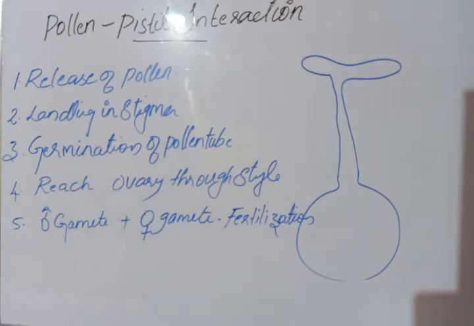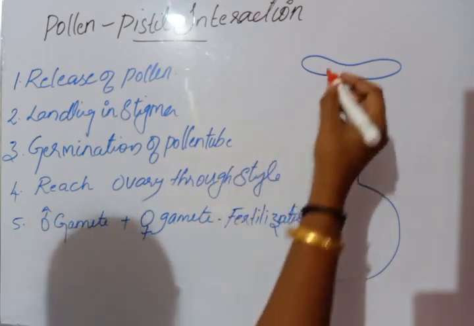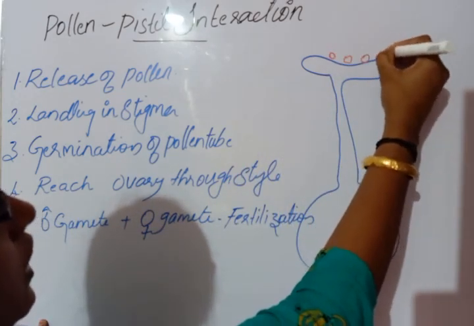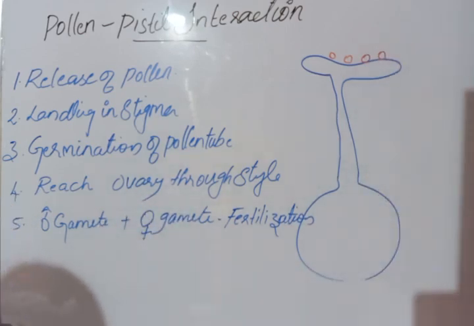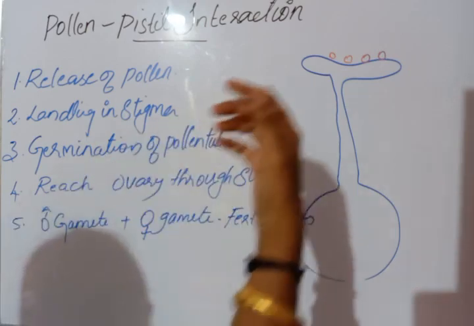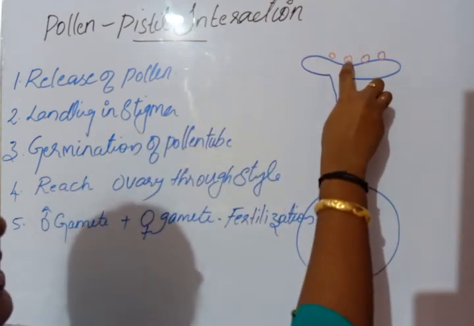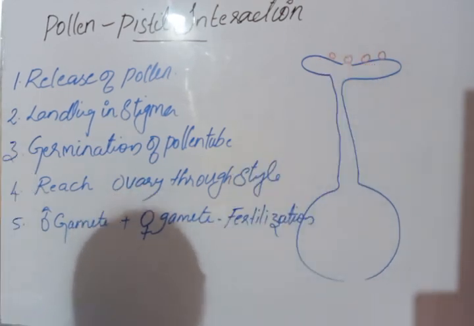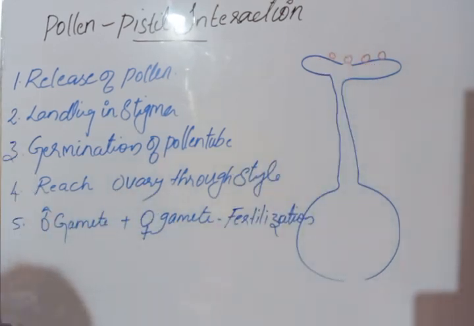This is the structure of a pistil. When the anther is mature, it bursts and releases the pollen grains, and the pollen grains may land on the stigma of the female flower. Due to some chemicals released from the pollen grains, the stigma wall may dissolve.